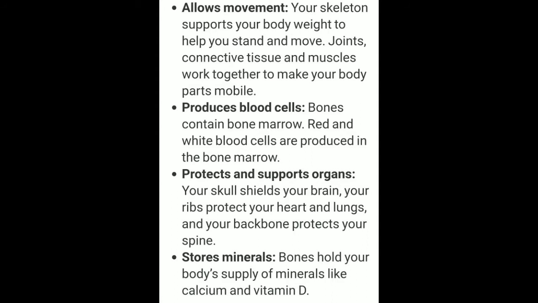Protects and supports organs. Your skull shields your brain. Your ribs protect your heart and lungs. And your backbone protects your spine. Stores minerals. Bones hold your body's supply of minerals like calcium and vitamin D.